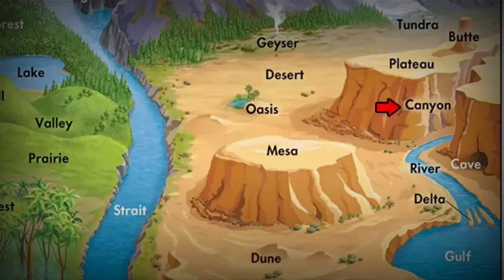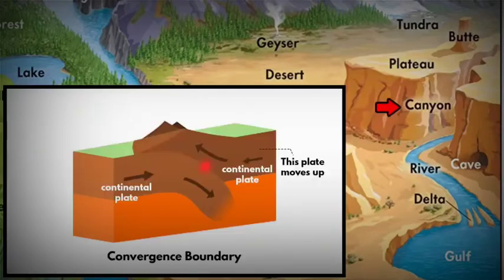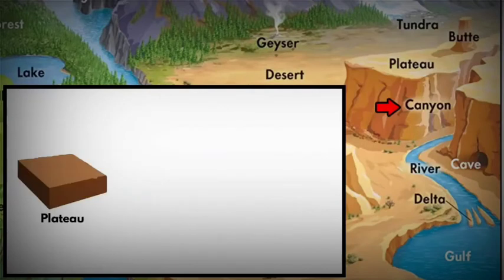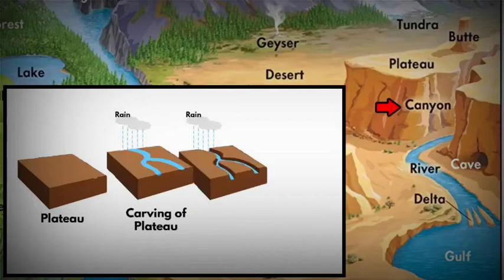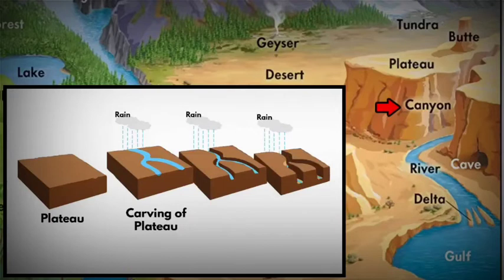Now let's see what is a canyon. First, I want you to imagine a large plateau. I've already explained how plateaus are formed. So imagine a large plateau. Now try to carve this plateau with the help of rivers and glaciers. So basically with time, the river erodes the bedrock of a plateau by cutting deep channels in the bedrock. Continuous flow of rivers and wind activity carves out steep valley walls to form a canyon. And this kind of process takes many years. So that's how canyons are formed.